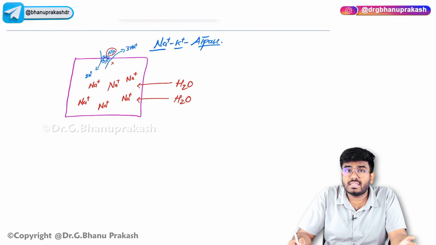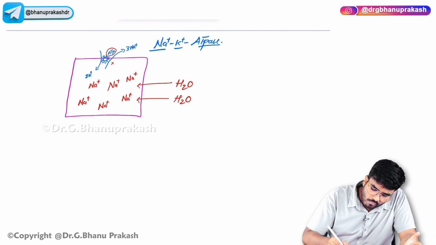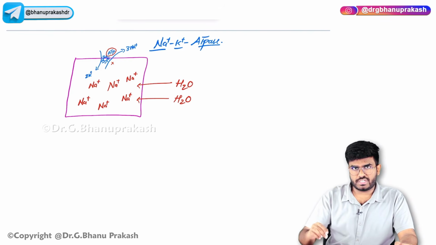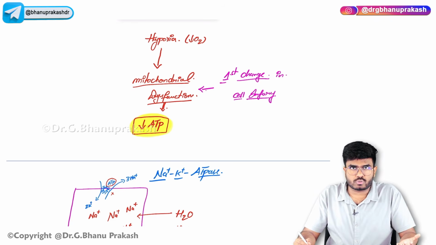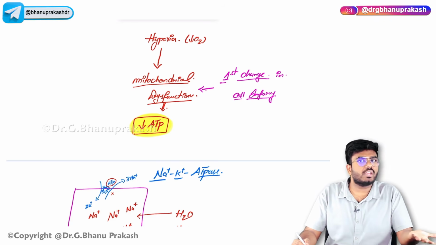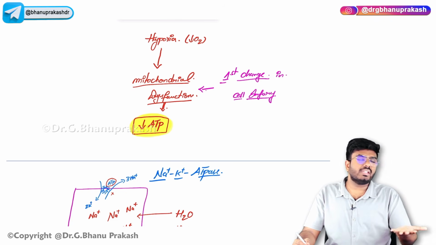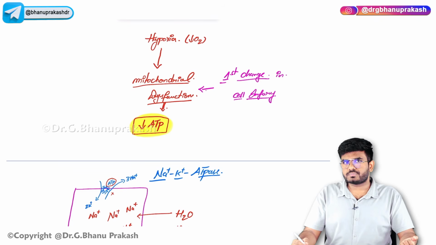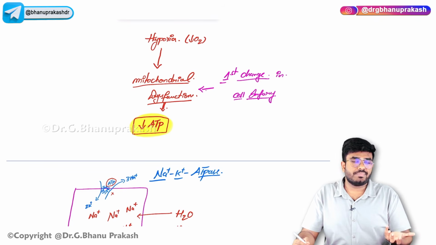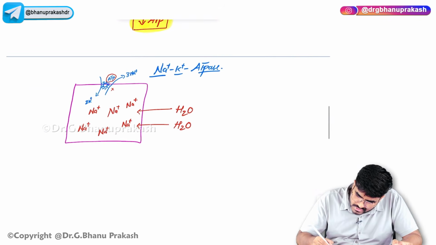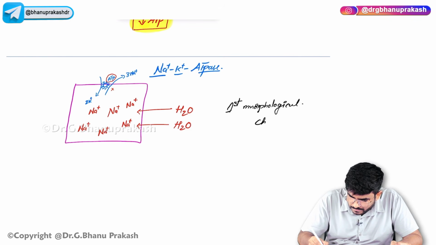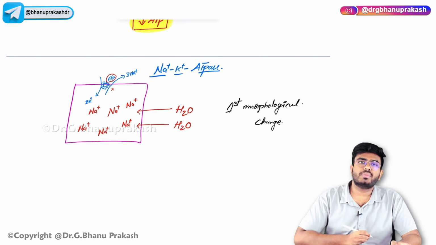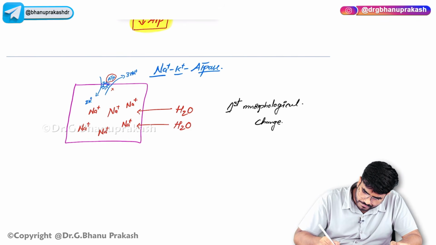So now the cells are getting swollen. So what is the first morphological change? The first change is mitochondrial dysfunction, which cannot be appreciated under the microscope. You cannot know whether the ATP is getting produced or not under the microscope. What you can see under the microscope is the histological changes. So the first morphological change under the microscope is hydropic swelling.